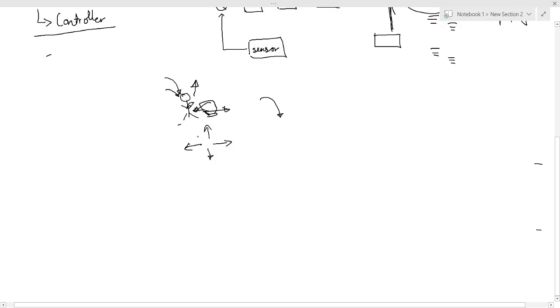Some sort of inputs are given by you through your controller. You are pressing the jump button, you are pressing the right button, you are pressing the left button, right? You are pressing the shoot button. So some kind of inputs are given by the user, and some kinds of input are taken from the system itself, right? So using these two kinds of inputs, the main character is controlled, right?